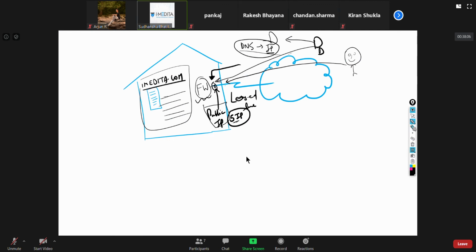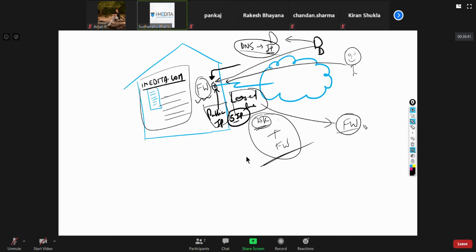A lot of service providers will bundle and say something like, okay, you are paying us 20,000 for the lease line. If you pay us 10, 15,000 more, we'll throw in a firewall along with the lease line connection. But it's not necessary for you to utilize that.